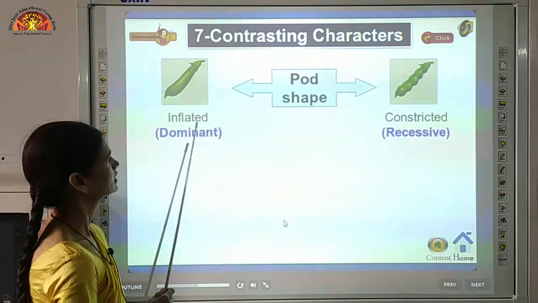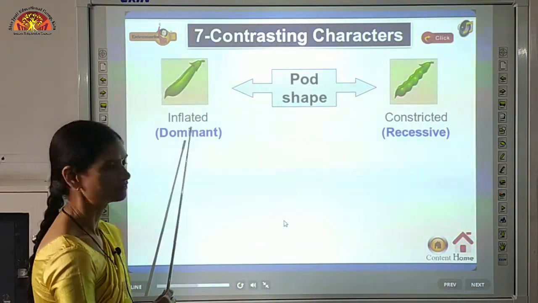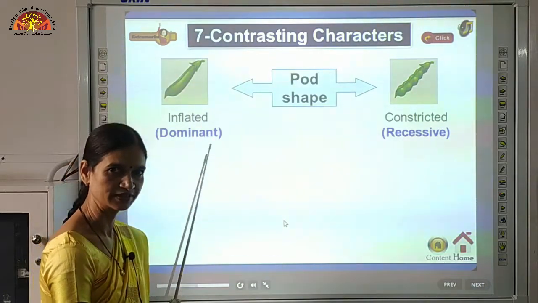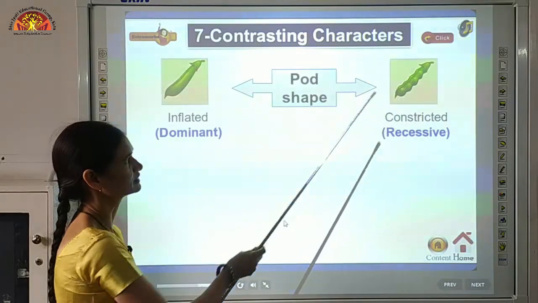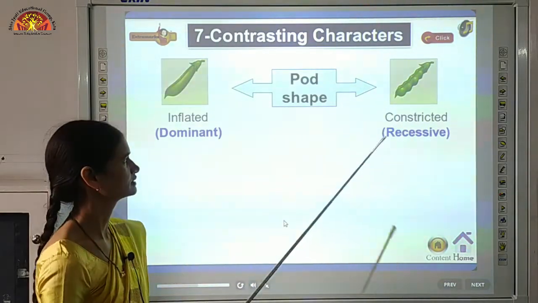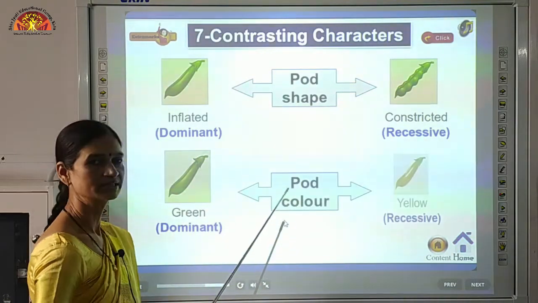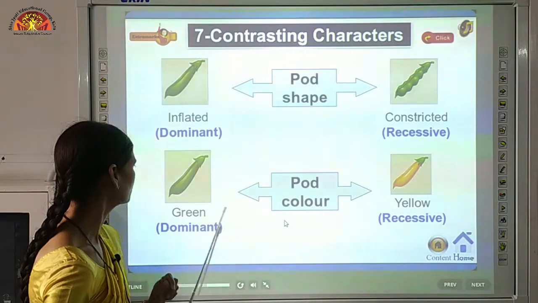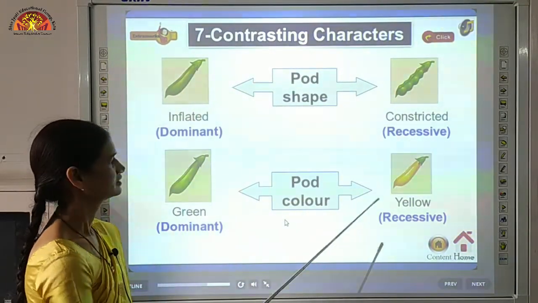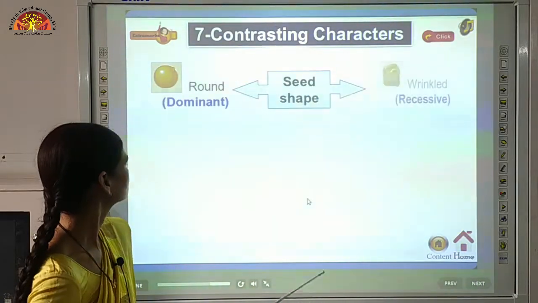Third, pod shape. Some plants have inflated pod shape and some have constricted. You can see in the diagram, constricted means they have constrictions in it. Then next character was pod color, है ना, pod is the, ये जो ऊपर का छिलका है इसका, this is the pod. So this is green in color and this is yellow in color. So 2 types of pod color were observed.